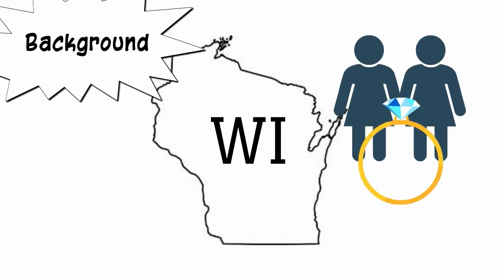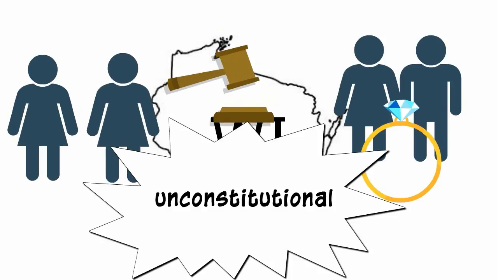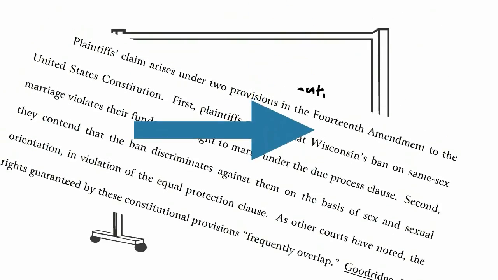Our background is that Wisconsin state law and the Wisconsin Constitution prohibited same-sex marriage. Wisconsin law defined marriage as between a man and a woman, so a woman could not marry another woman and a man could not legally marry another man. The federal court held that this ban on same-sex marriage was unconstitutional. Specifically, the court held that the ban violated 14th Amendment rights.